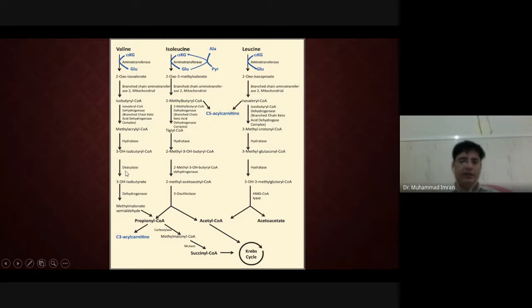Then dehydrogenase and hydratase further act to produce various products, and this 3-hydroxy-3-methylglutaryl CoA is acted on by lyase enzyme to produce acetyl CoA and acetoacetate, which is the metabolism of leucine. That's why it is a ketogenic amino acid. Isoleucine will produce acetyl CoA and propionyl CoA; this is glucogenic, this is ketogenic. Valine produces methylmalonate semialdehyde, which is changed into propionyl CoA, and it will produce succinyl CoA and then glucose.